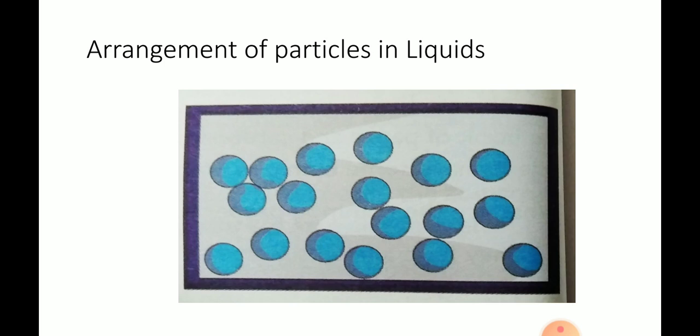If we take the example of a classroom again, the particles in a liquid are like children in a classroom during the absence of the teacher. If the teacher is not there in the class, then the children move away from their seats and walk around the class, and talk to their friends. They can move freely here and there. So that is the example of the arrangement of particles in liquids.